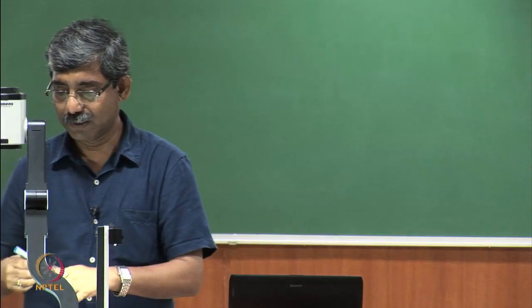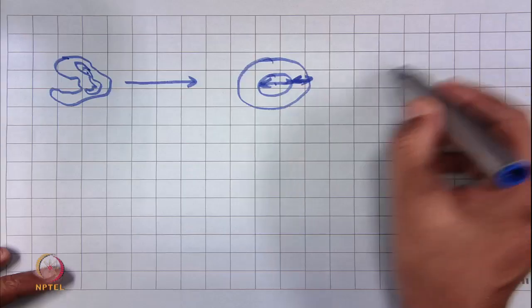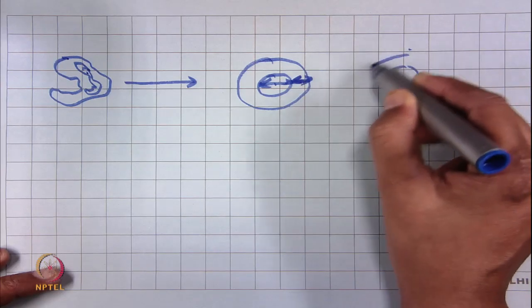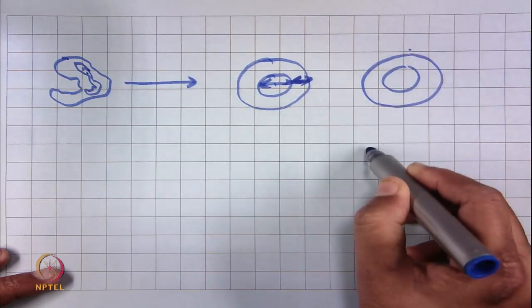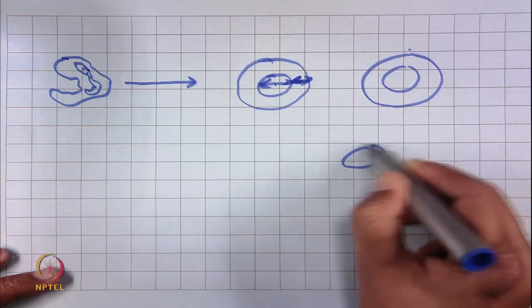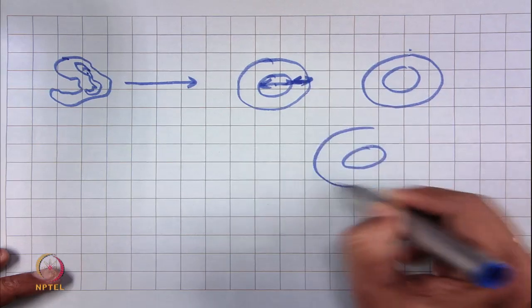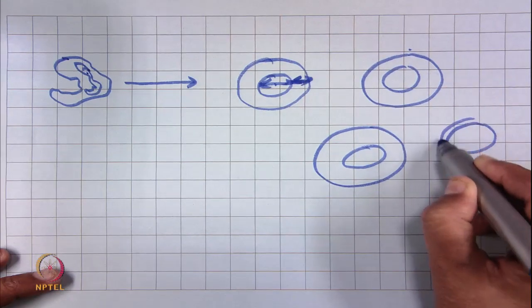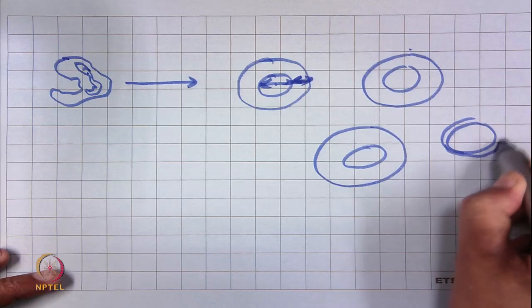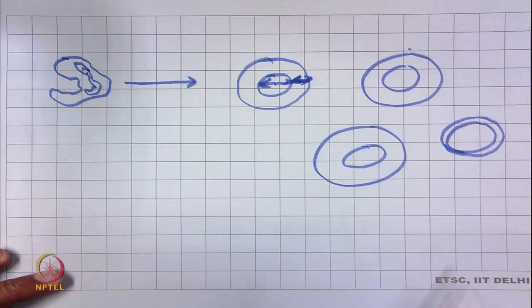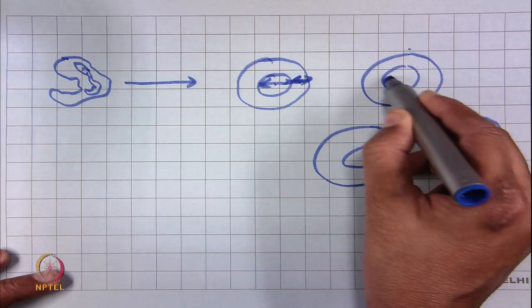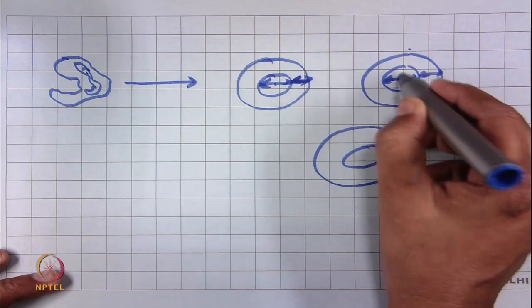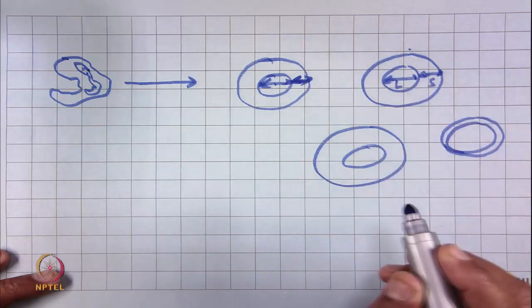Now, again, there will be another fiber. Here this is the width of the lumen, this is the width of the secondary thickness. So, this is L, and this is S.